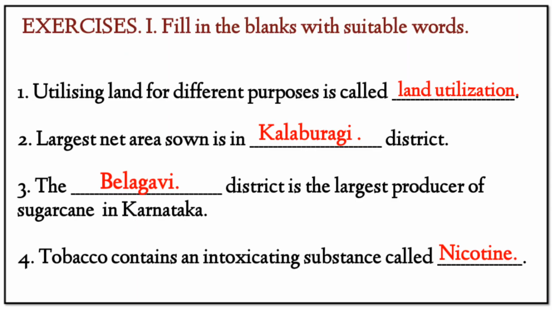First, utilizing a land for different purposes is called land utilization. Second, the largest net area sown is in Kalburgi district. Third, the Belagavi district is the largest producer of sugarcane in Karnataka. Fourth, tobacco contains an intoxicating substance called nicotine.